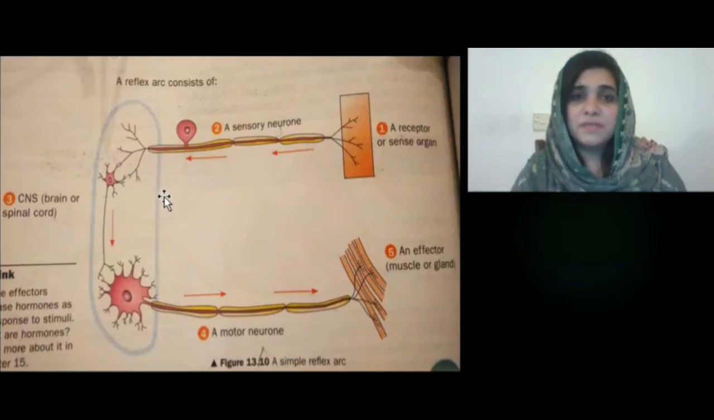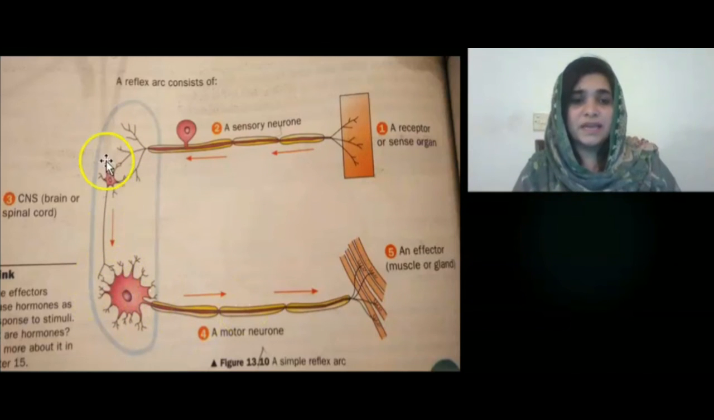I have already discussed synapse. A synapse is a point at which two neurons meet with each other. So you can see here the sensory neuron meets with the interneuron. So here is one synapse. When the interneuron meets here with the motor neuron, here is the second synapse. So there are two synapses you can see here.